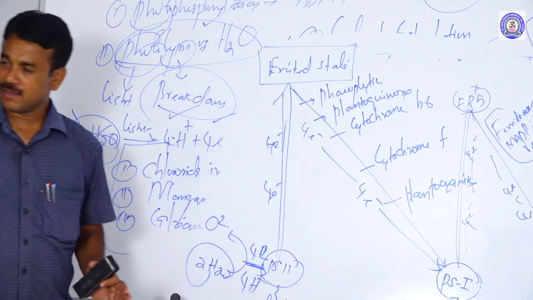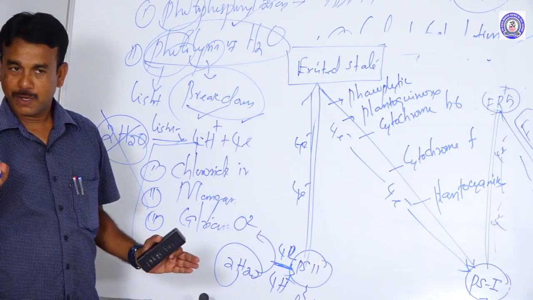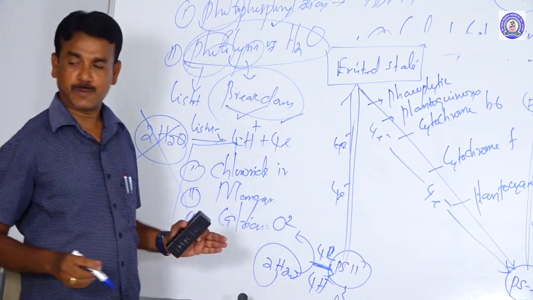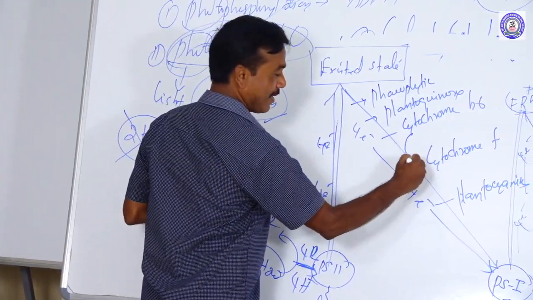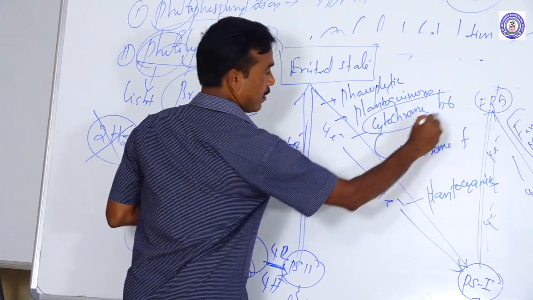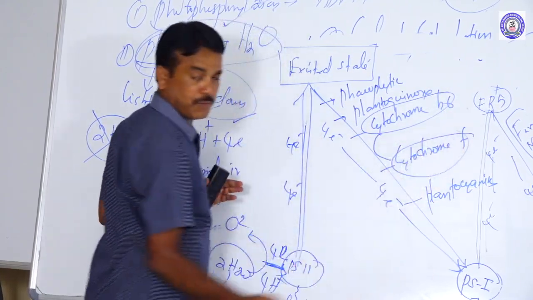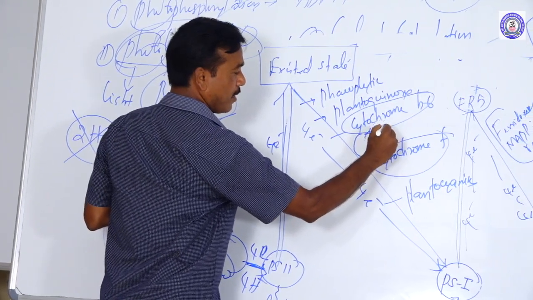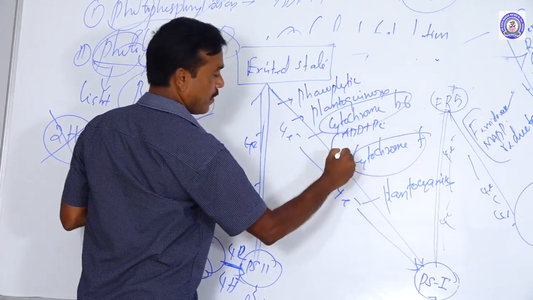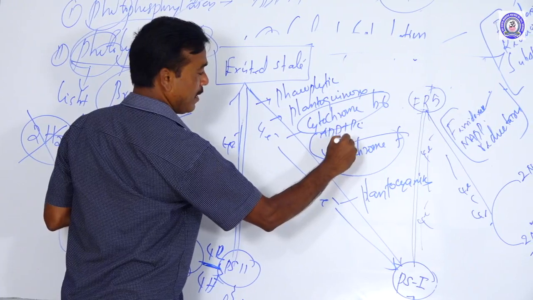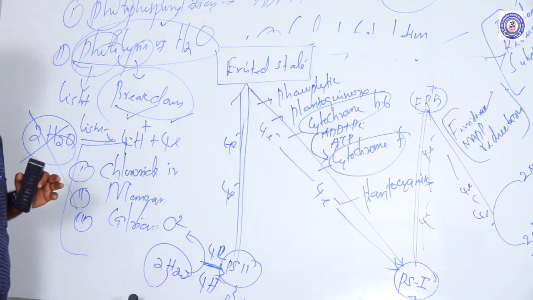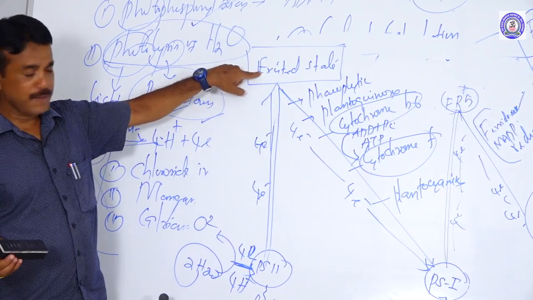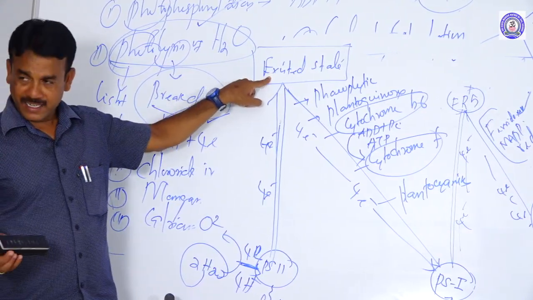During transmission of the electron, one phosphorylation takes place, between cytochrome B6 and cytochrome F. What is phosphorylation? The formation of ATP from ADP in the presence of light. Do you know this already? So like that, the electrons are expelled, attaining the excited state.